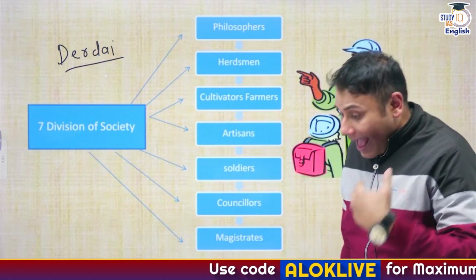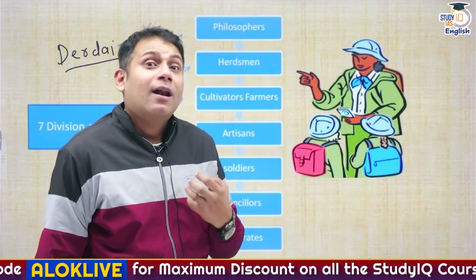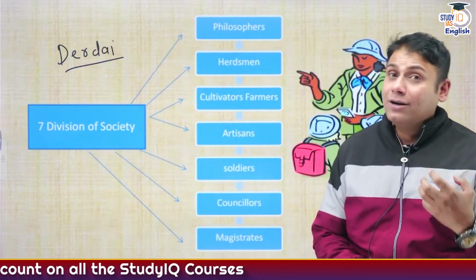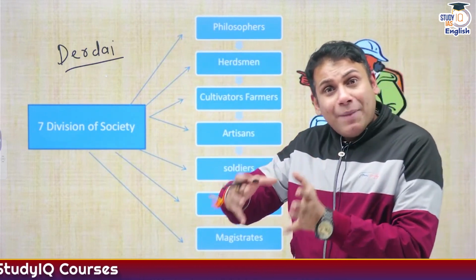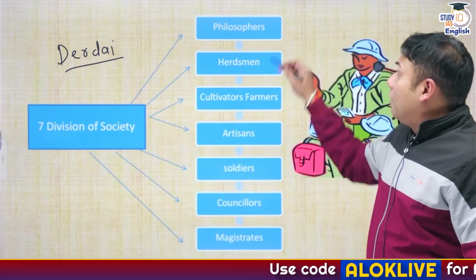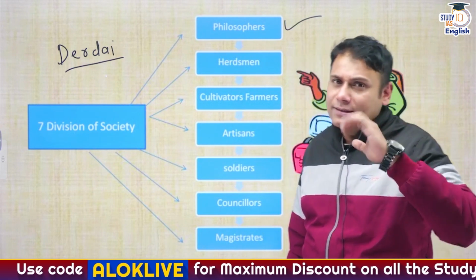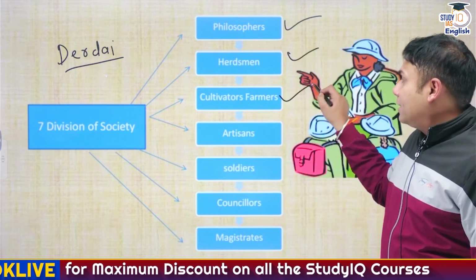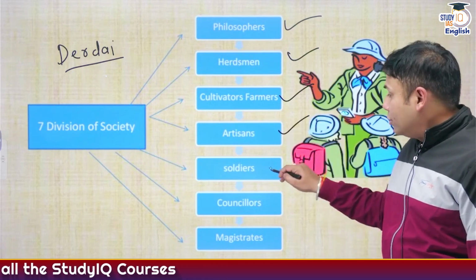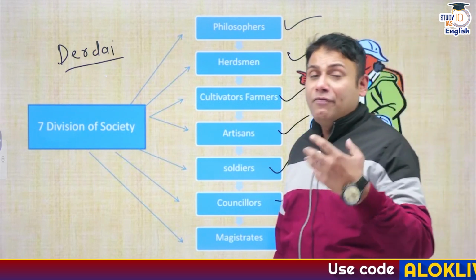As per Megasthenes, Indian society was divided into 7 classes. My friends, I have used the word classes, not caste, because class is on the basis of economic status. And these 7 classes are philosophers or the Brahmins, who were exempted from payment of any kind of taxes; herdsmen; peasants or the farmers or the cultivators; artisans or the businessmen; soldiers who were part of the army; councillors and the magistrates who were part of the Mantri Parishad as well.